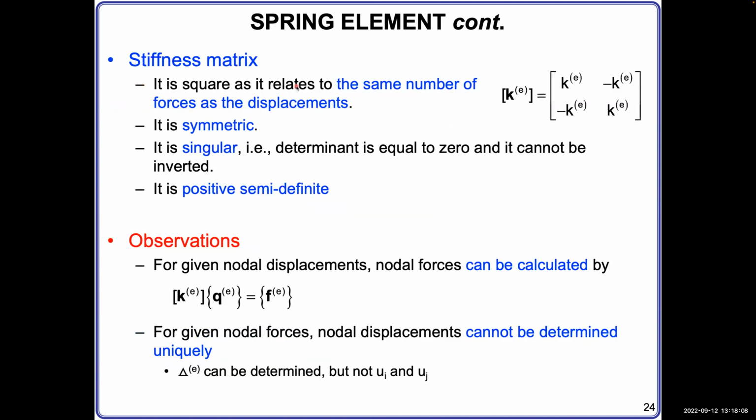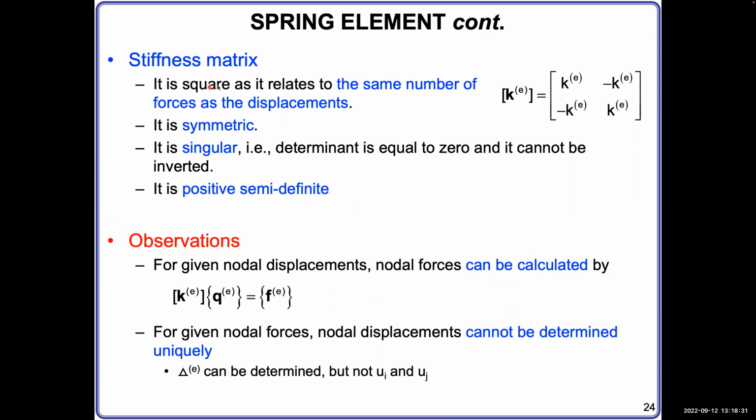And for the stiffness matrix, last class we very briefly talked about it. Now we can discuss it in detail. The stiffness matrix actually has quite a lot of important properties. Firstly, it is square.